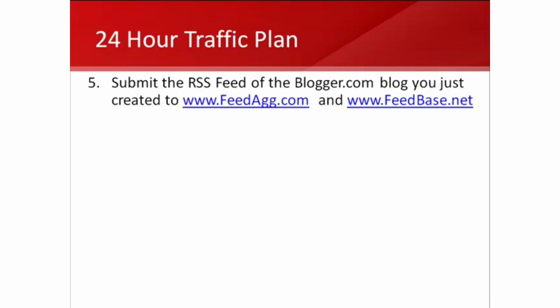Now the next thing you're going to do is, once you've created your first blogger.com blog post, you're going to open up the Blogger blog after you've reviewed it and make sure everything looks good. You're going to go ahead and look at the bottom of your Blogger blog for something called Posts Atom, and you're actually going to click on that, and it's going to bring up what's called an RSS feed. Now RSS stands for Really Simple Syndication, and it's just basically a way for you to syndicate your content out there to a variety of different websites at once.